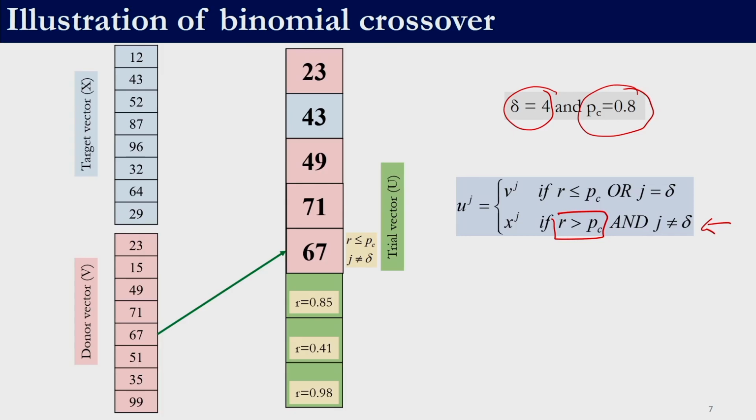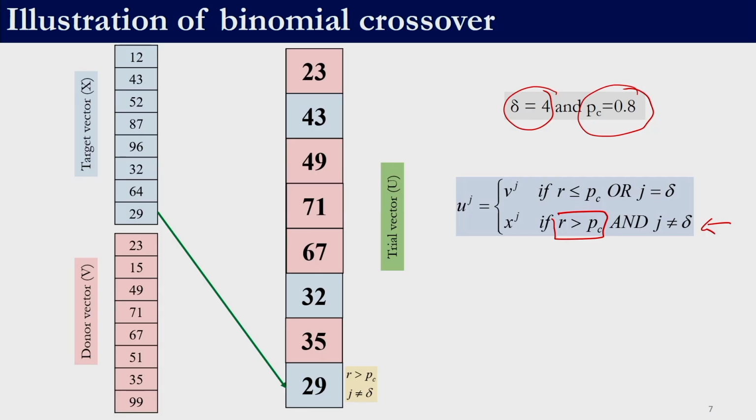For the fifth variable, r is less than Pc because r was 0.25. So 0.25 is less than or equal to Pc, then it is going to come from the donor vector. For the sixth case, 0.85 is greater than 0.8 and j is not equal to delta, because j for this is 6 and the delta value which we have taken is 4. So it is going to come from the target vector. Similarly, you can perform this for the rest of the two variables and generate the entire trial vector. So, this is the binomial or the uniform crossover.